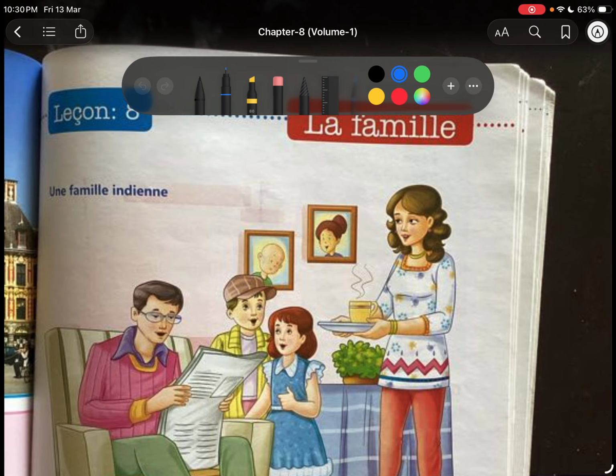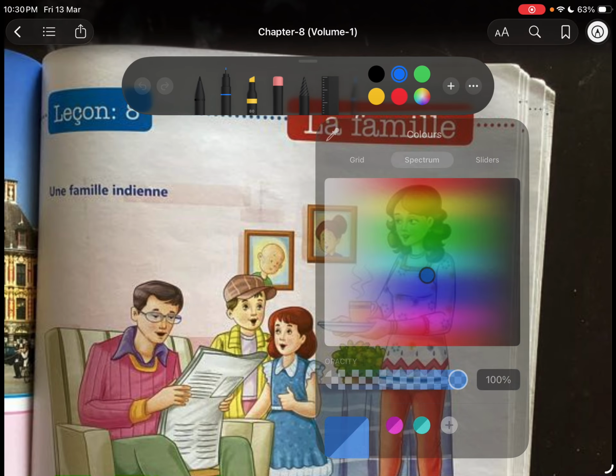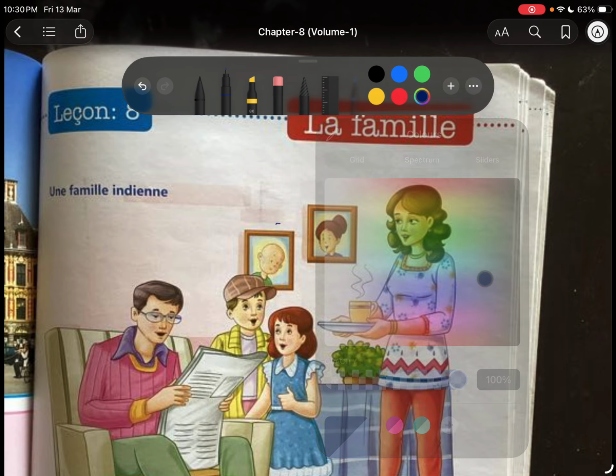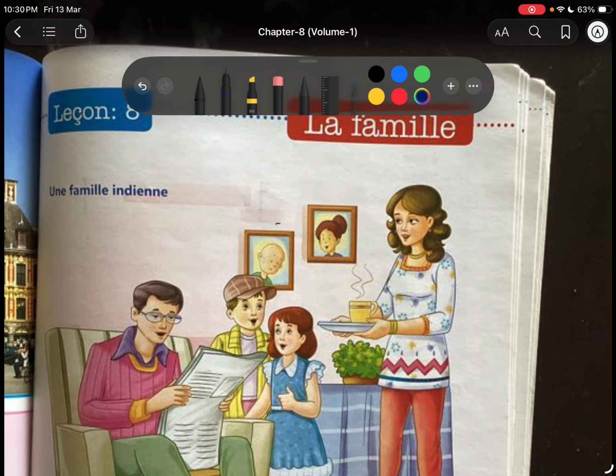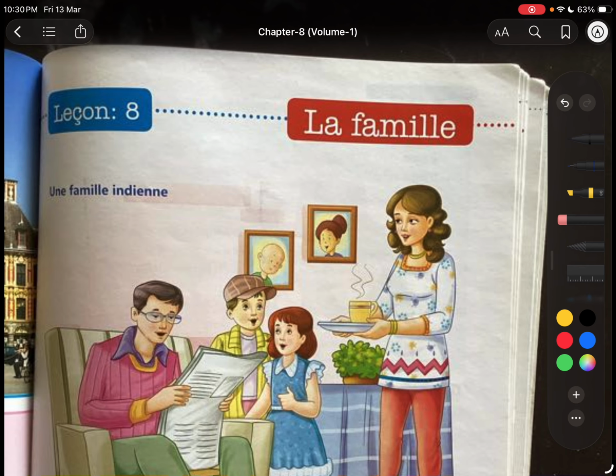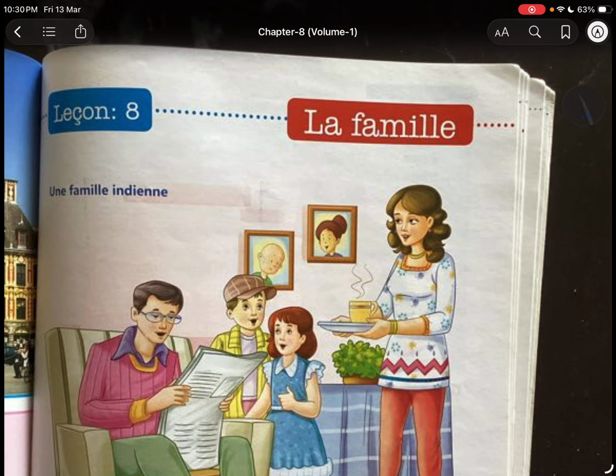Let me take the pen first of all. uh, this would be best, right? This dark blue, yeah, this one is good. Okay, so now let's get started. La famille, the family. Okay, lesson with, it is with.